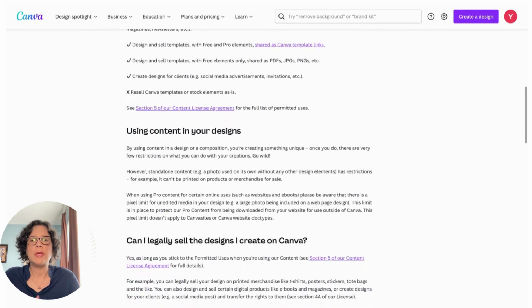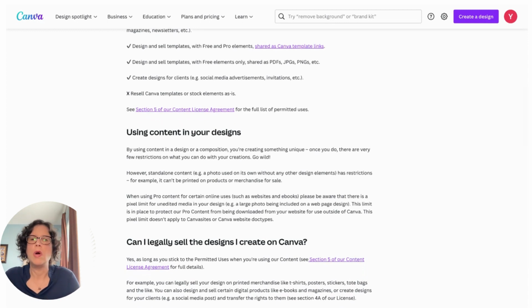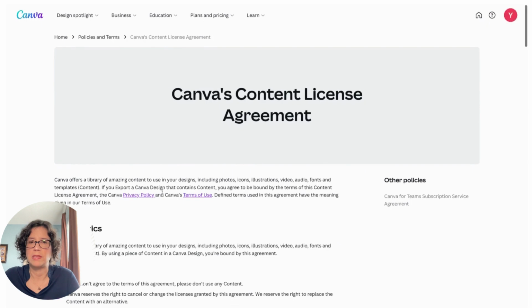And if you scroll down, you continue to see a lot of intricacies behind what this agreement is all about. So you really need to go through this with a fine comb. And if you are creating in here and then selling on other platforms like Amazon and Barnes and Noble and so forth, you need to understand what you need to do to make sure that you're good to go. So let's click real quick into section 5 of this licensing agreement, because this is where the juicy stuff is.